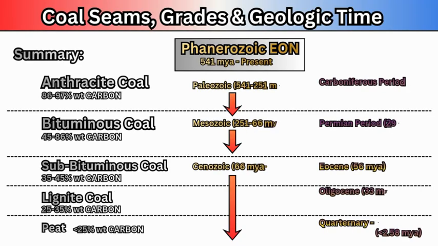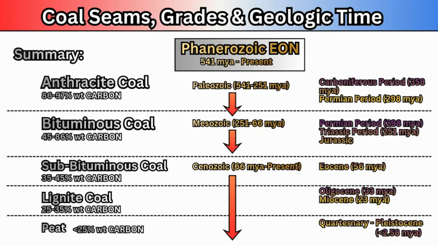In conclusion, the rank or grade of the coal is correspondent to the length of time it has been forming for in the Earth's crust as a coal seam, as it makes its transition from peat into lignite, then sub-bituminous, then bituminous, and then finally anthracite coal with the highest amount of carbon per weight, between 86 to 97%, which corresponds to the oldest time period in geologic time in regards to forming coal, which is all within the Phanerozoic Eon, looking at the Paleozoic era, and more particular the Carboniferous period, Permian period, Triassic, Jurassic, Cretaceous, then moving into the more recent Paleogene, which includes the Eocene, Oligocene, and Miocene, and finally into the Quaternary and part of the Cenozoic, the Pleistocene epoch, which is less than 2.58 million years ago.